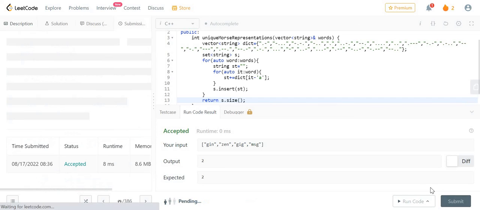It is working absolutely fine. Let me submit the code. It is working.